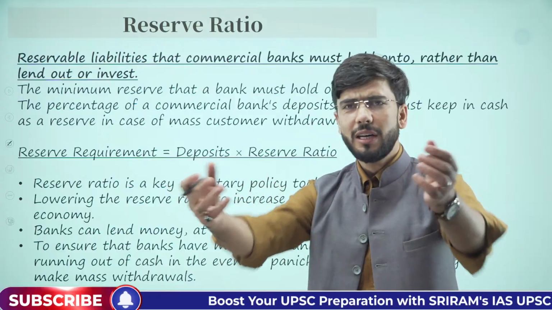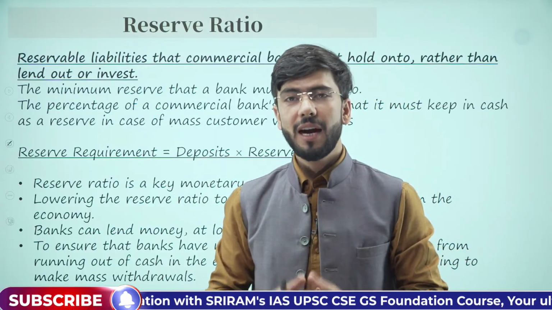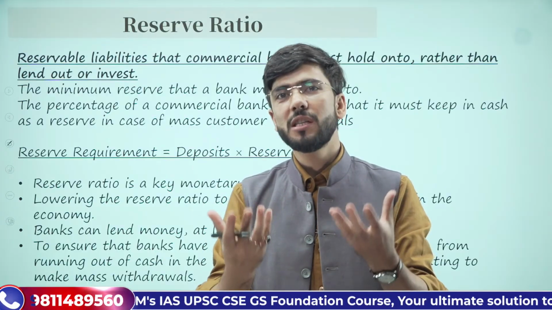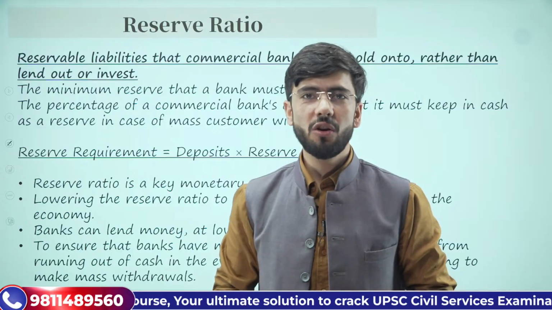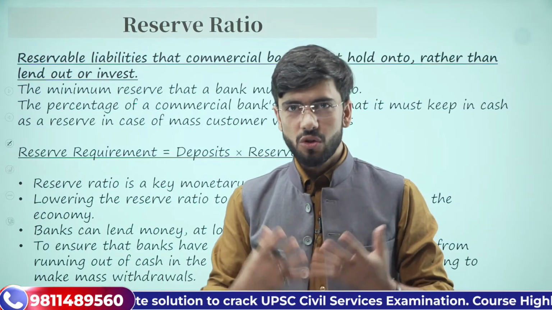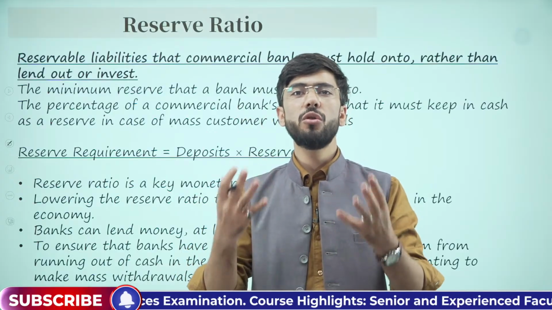Because we need to understand why do banks actually lend and why are banks doing this business of lending. Banks loan क्यों देते हैं? In order to earn more interest. So in order to earn more interest, banks will tend to give more loans.